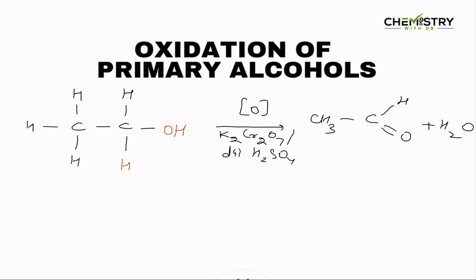Now let's see what happens in case of oxidation of primary alcohols. When primary alcohols oxidize, the OH group is bonded to this carbon, and so the OH group goes out with this hydrogen, which is also on the same carbon. This is the most simplistic way you can look at this oxidation reaction: the OH bonded to the carbon goes out with the hydrogen on the same carbon as water, and from the oxidizing agent, the O joins this carbon as a double bond. As a result you get an aldehyde.